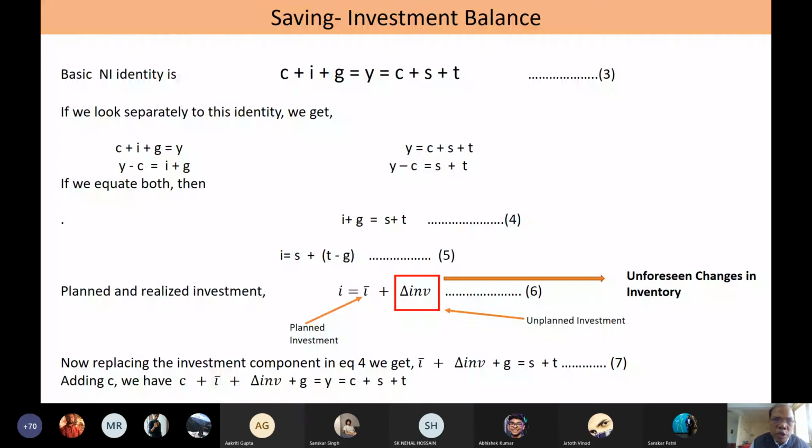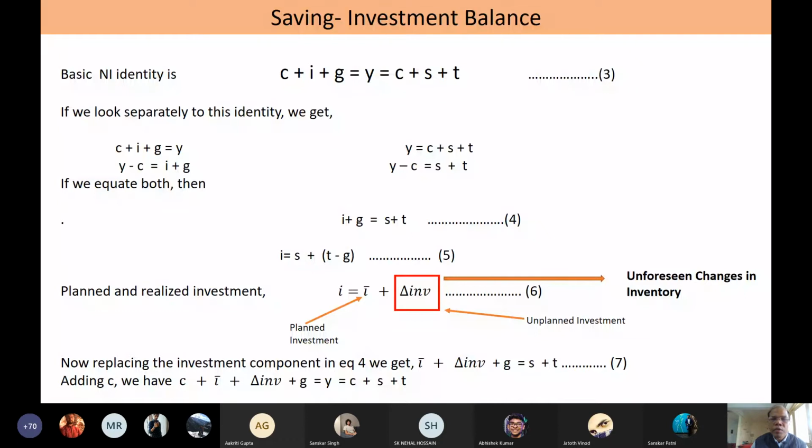In another way, if we look at it, what is Y minus C? It is S plus T, because Y is also equal to C plus S plus T. So Y minus C is also equal to S plus T. Saving plus taxes on the one side, investment and government expenditure on the other side. So if Y minus C is equal to S plus T, and it is also I plus G, then we can simply write that I plus G is equal to S plus T.